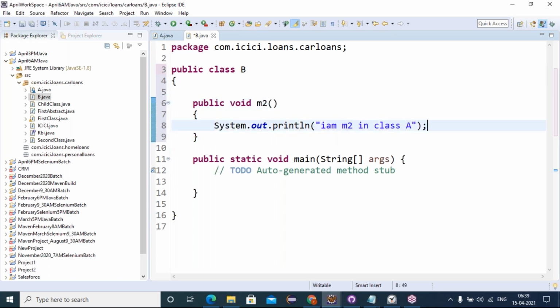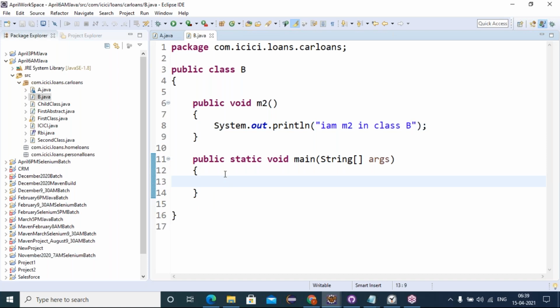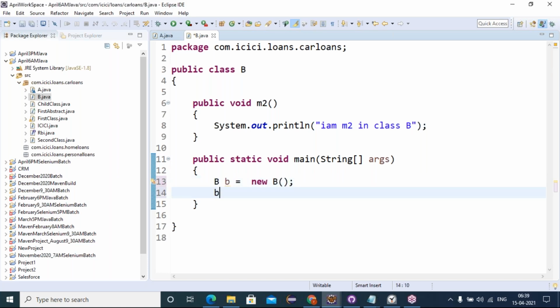I am m2 in class B. To access this m2, create an object for the B class. B dot m2. Okay, fine.